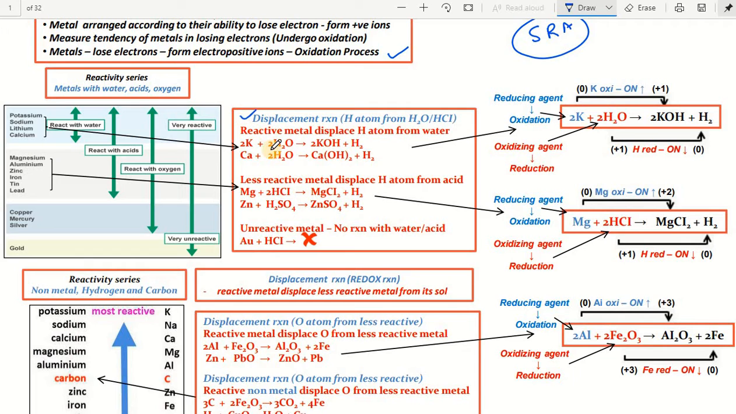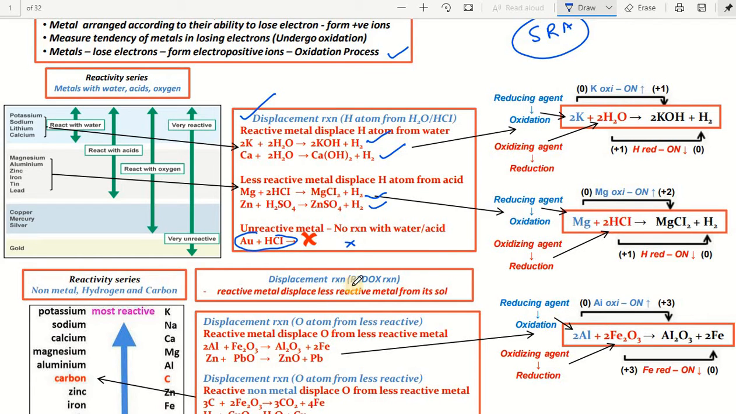See here in the displacement reactions, potassium displaces hydrogen. Likewise, calcium displaces hydrogen from water when it reacts with water. Likewise, less reactive metals displace hydrogen from acids. Magnesium and zinc are examples like that. Unreactive metals show no reaction with water and acid. That is gold with HCl.